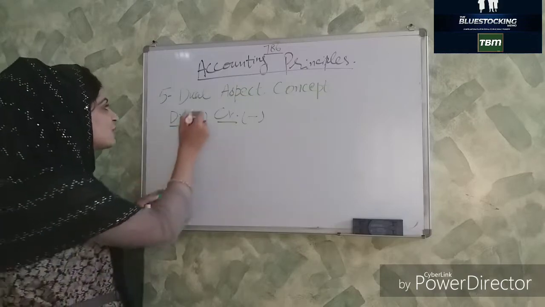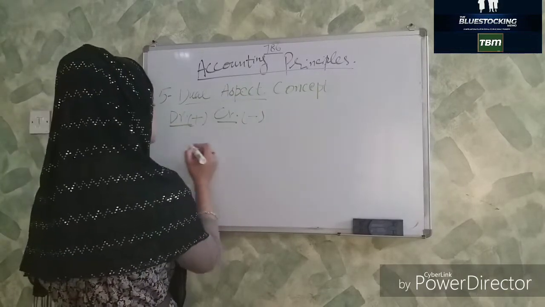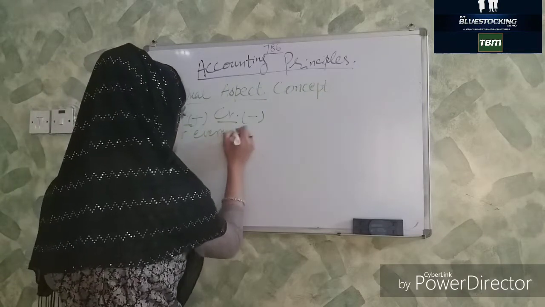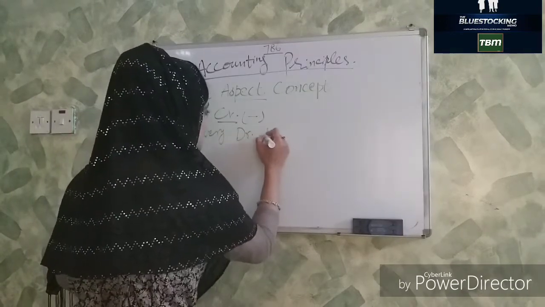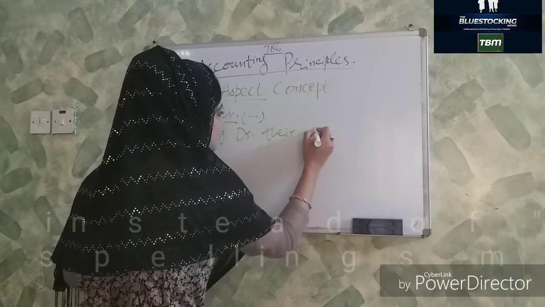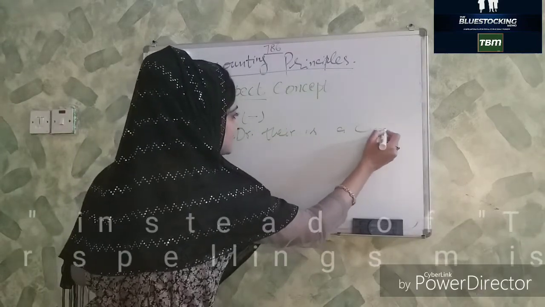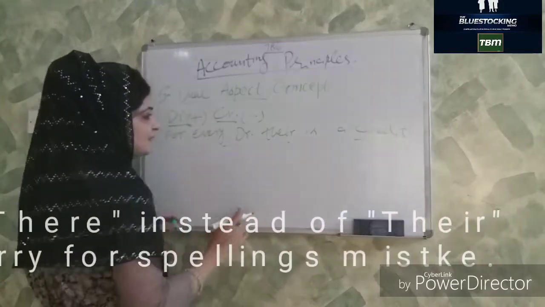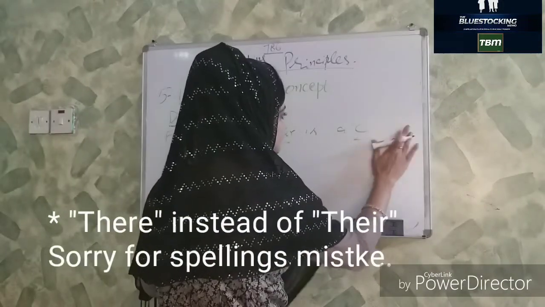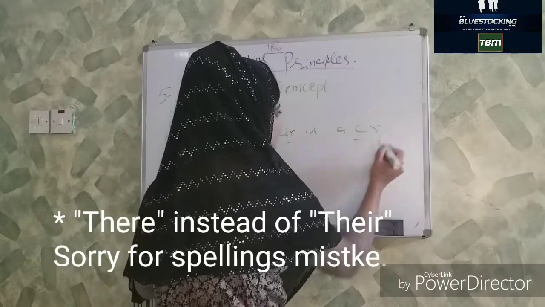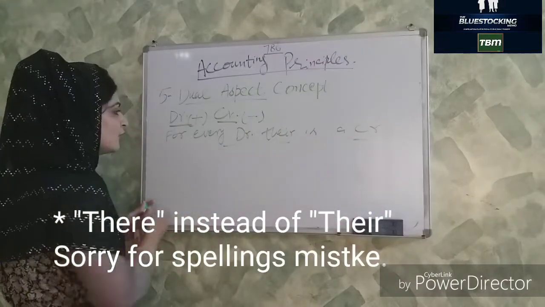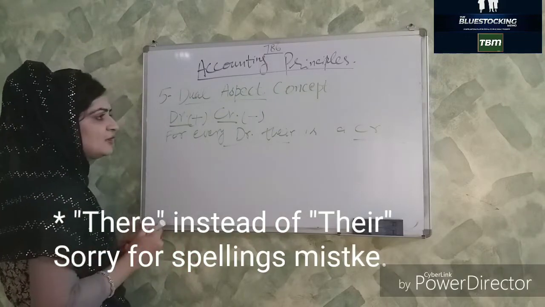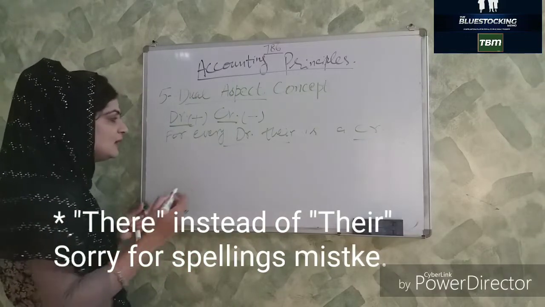In the dual aspect concept, according to this concept, for every debit, there is a credit. For every debit, there is a credit. So let me tell you this with the help of an example.